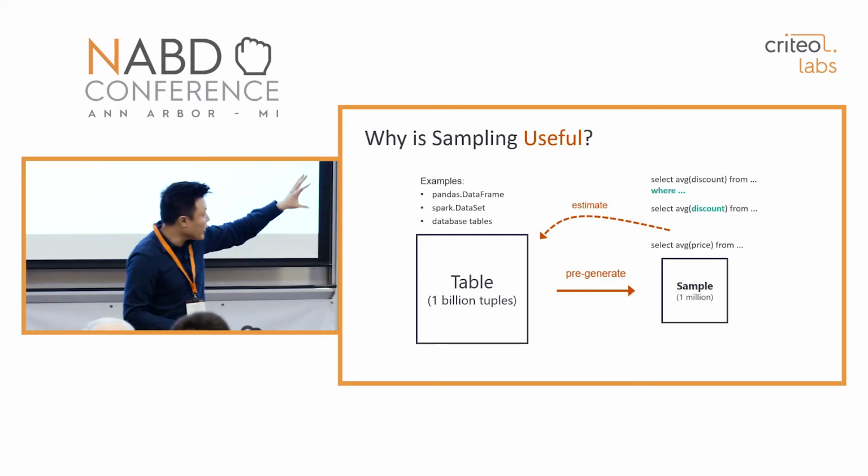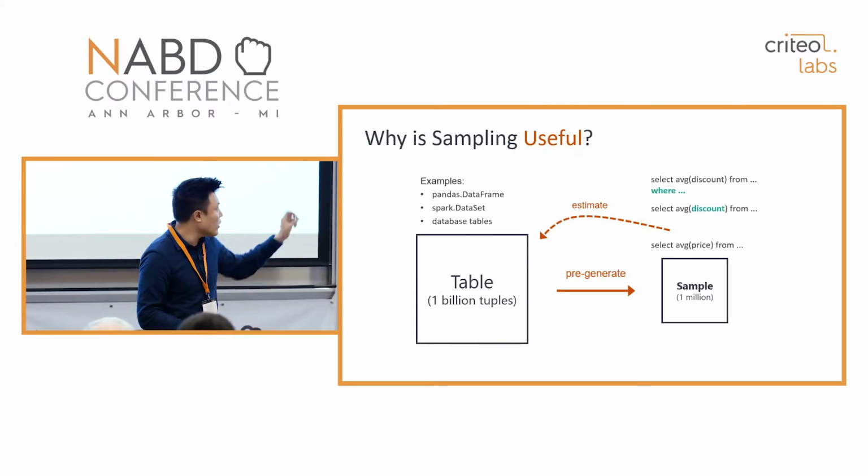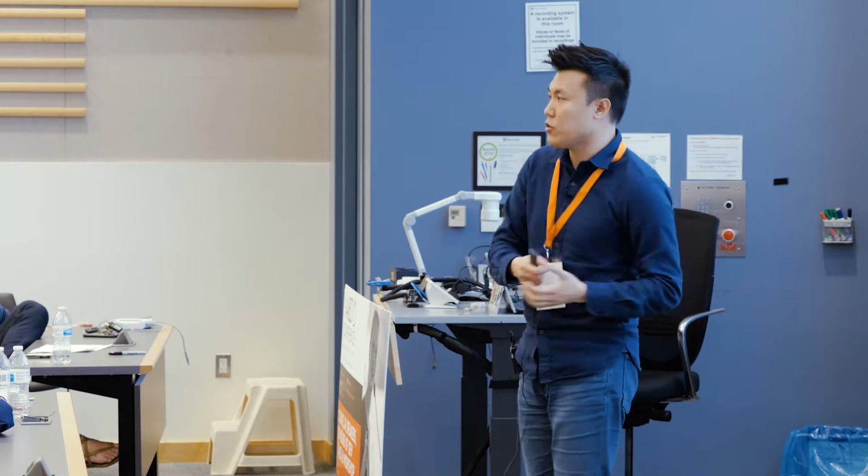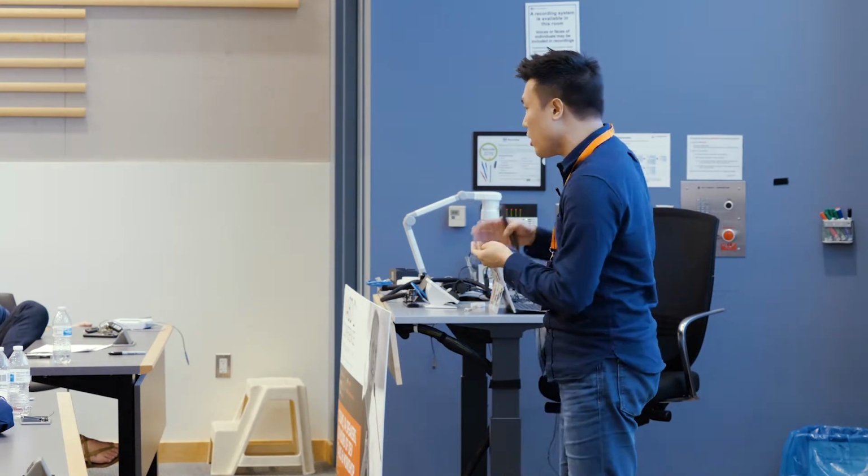Let's say that there are other queries with different column values and other filtering conditions. We don't have to use the original table again. We can just use the sample table to answer the original question again and again. So that's the reason why we can save both the I/O cost and the computation cost.